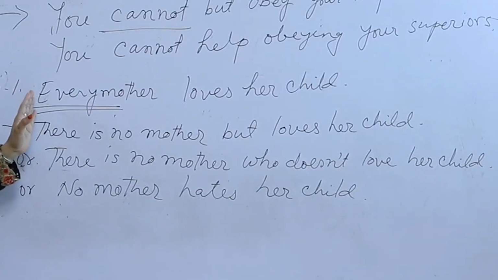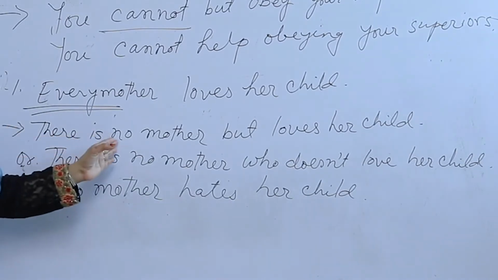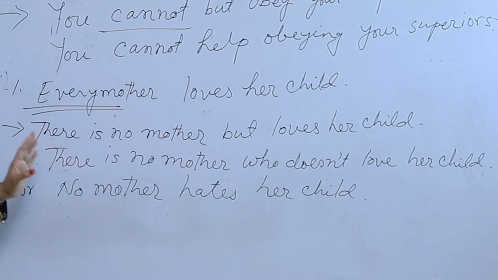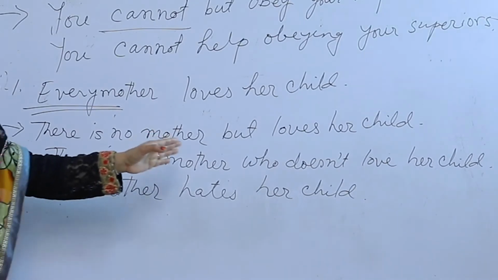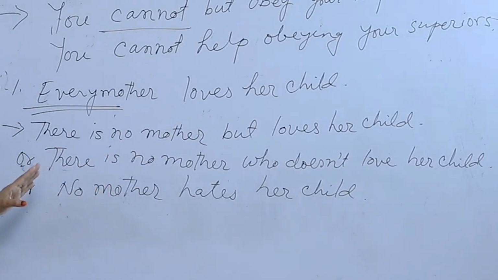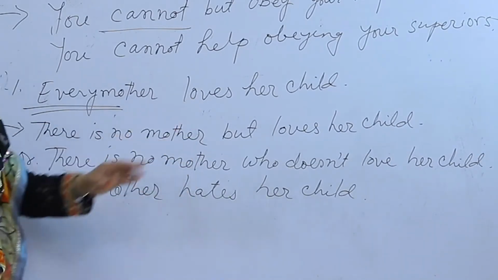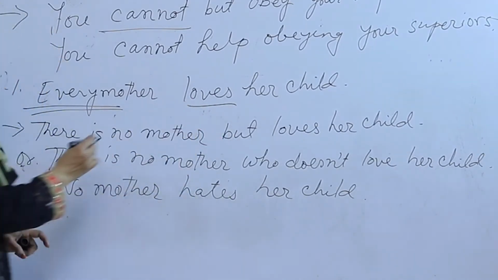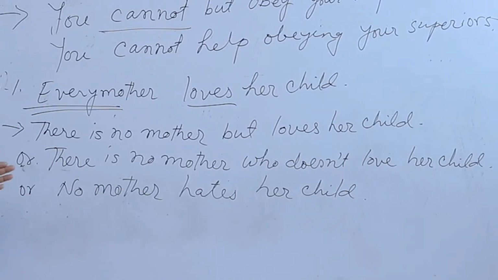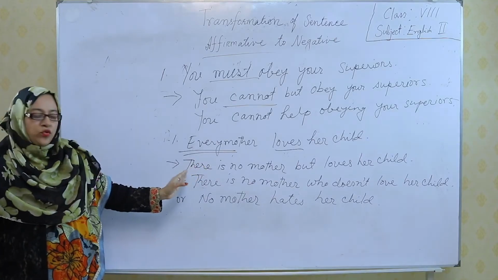if there is every in an affirmative sentence, then we use there is no ... but, there is no ... who doesn't, or no, and the negative form of the positive word in a negative sentence. When we turn it into a negative sentence, then we use these three rules.